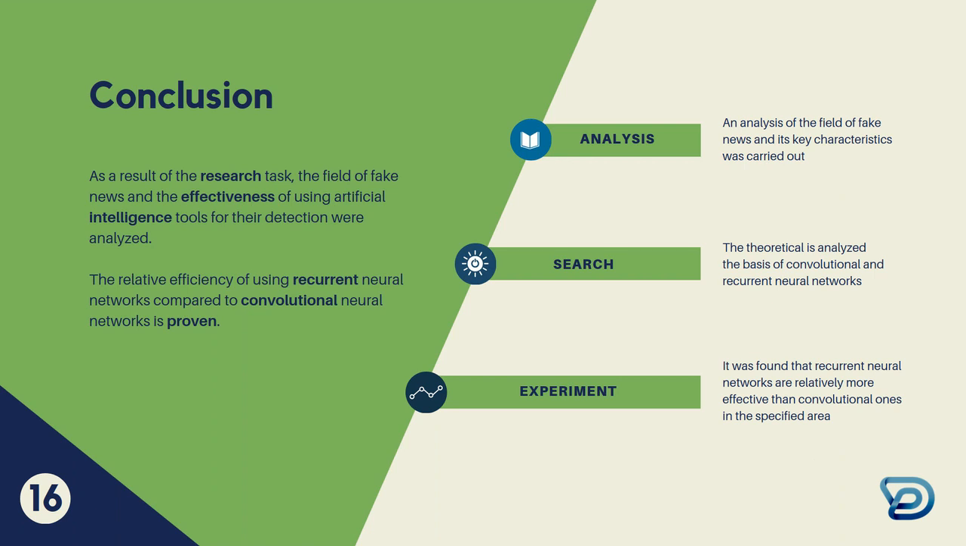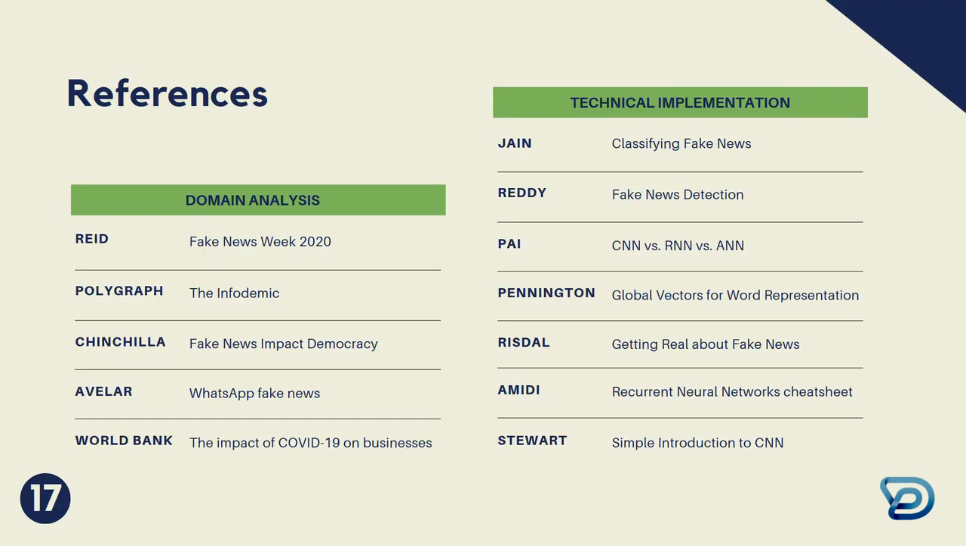As a direction for deepening the research, it's proposed to consider the possibilities of combining recurrent and convolutional networks. As a result of this research, the filter of fake news and the efficiency of using artificial intelligence tools for their detection were analyzed, and the relative efficiency of using recurrent neural networks compared to convolutional neural networks is proven. You can see all references, part of references, on the slide.